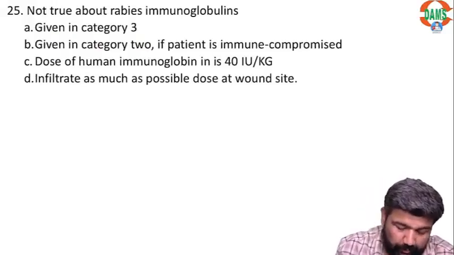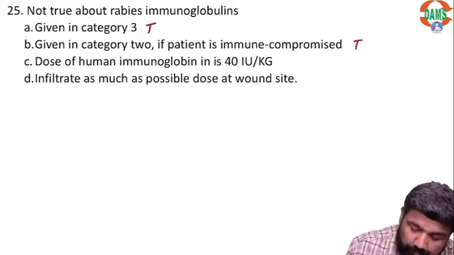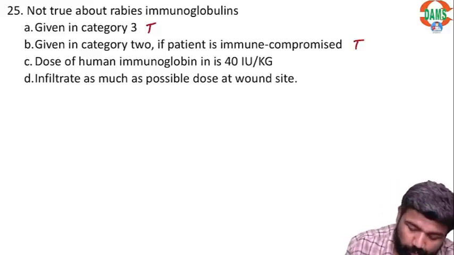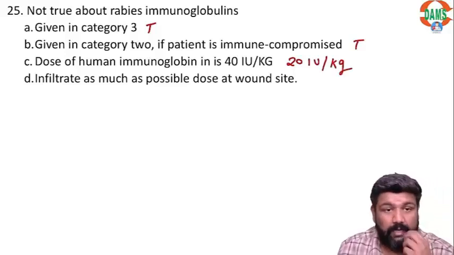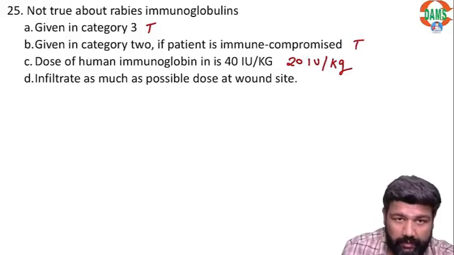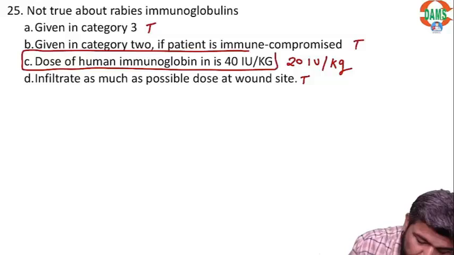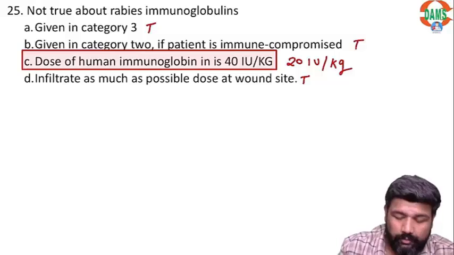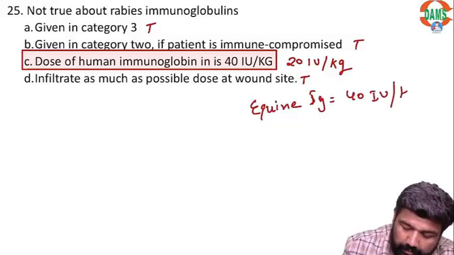Not true about rabies immunoglobulins. Given in category 3, 2. Given in category 2, if patient is immunocompromised, true. Dose of immunoglobulin is 40. No, this is 20 international unit per kg. Infiltrate as much as possible in the wound site. This is also true. So here the correct answer is option C. The dose of human immunoglobulin is 20 international unit per kg. The dose of equine immunoglobulin is 40 international unit per kg.